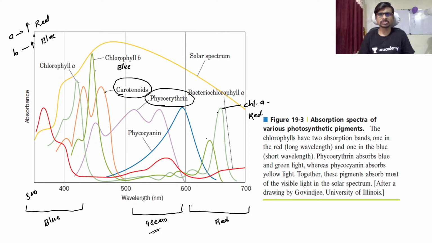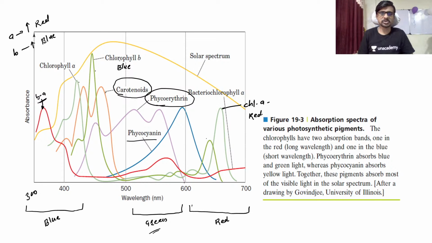This is the bacteriochlorophyll A. It shows absorption in the IR zone also. They are very intelligent, they can absorb IR. Sometimes they start photosynthesis in the light of the moon also. We know that bacteria have different types of systems in their body, and they can do anything in nature.